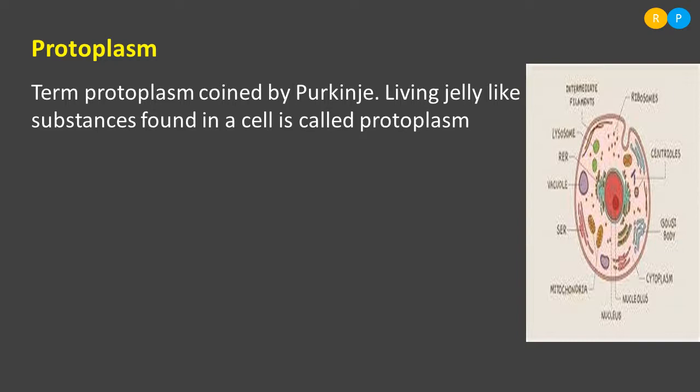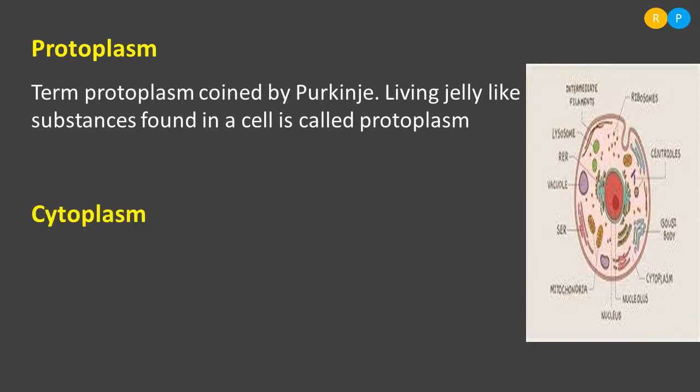All are present. So totally the inner part of the cell is named as protoplasm. Again, we can divide the inner region of the cell into a number of parts. Clear? So let us see about the cytoplasm.